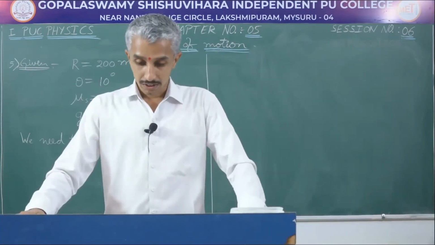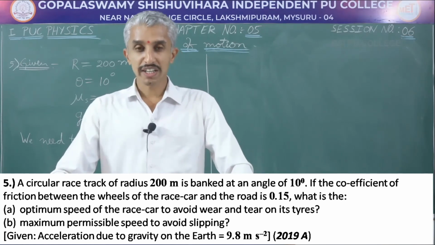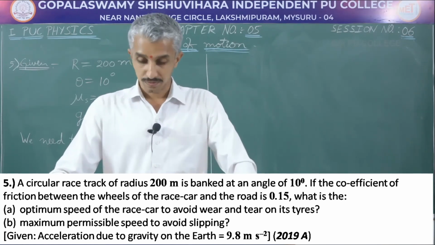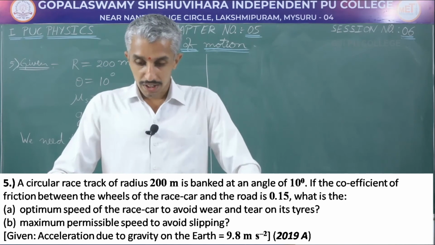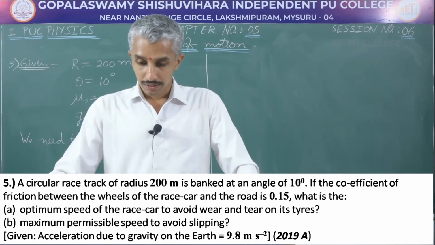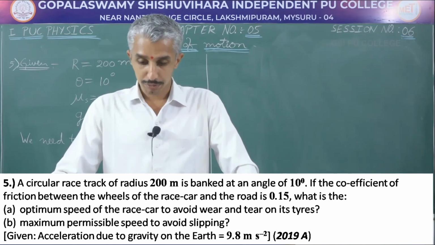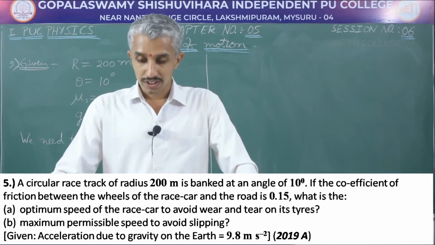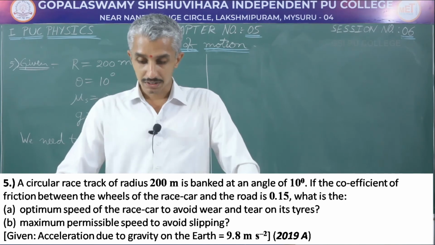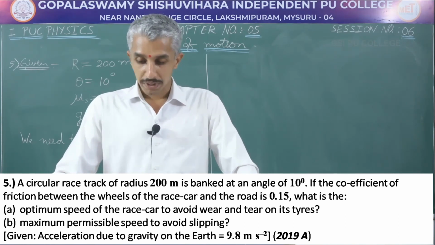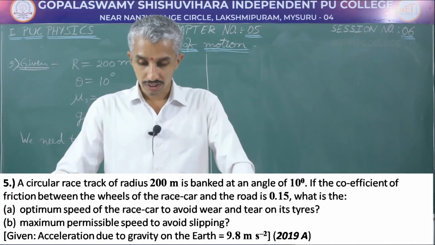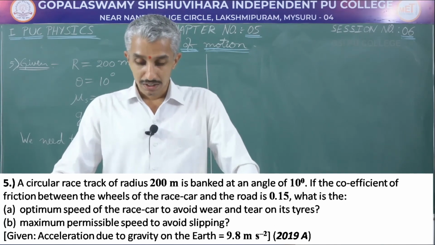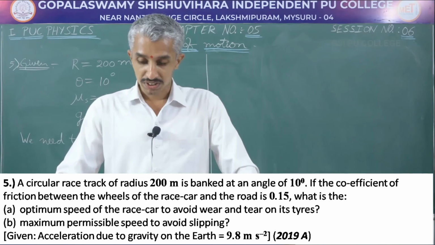Here is the last numerical, and this was asked in the 2019 annual examination. A circular racetrack of radius 200 meter is banked at an angle of 10 degree. If the coefficient of friction between the wheels of the race car and the road is 0.15, what is the optimum speed of the race car to avoid wear and tear on its tires? And the maximum permissible speed to avoid slipping. Given acceleration due to gravity on the earth is equal to 9.8 meter per second squared.